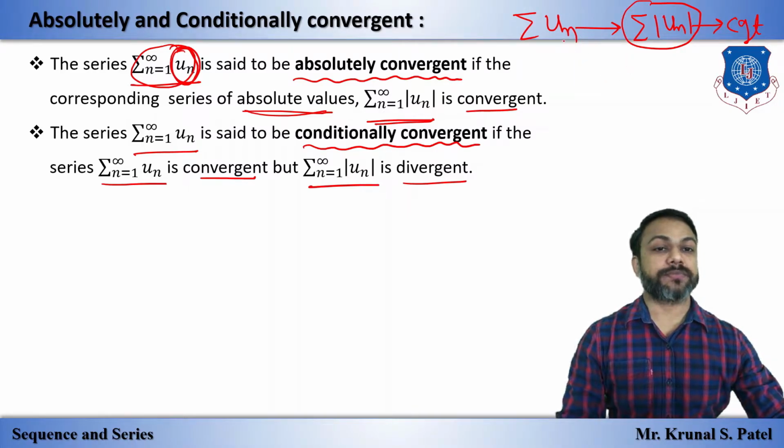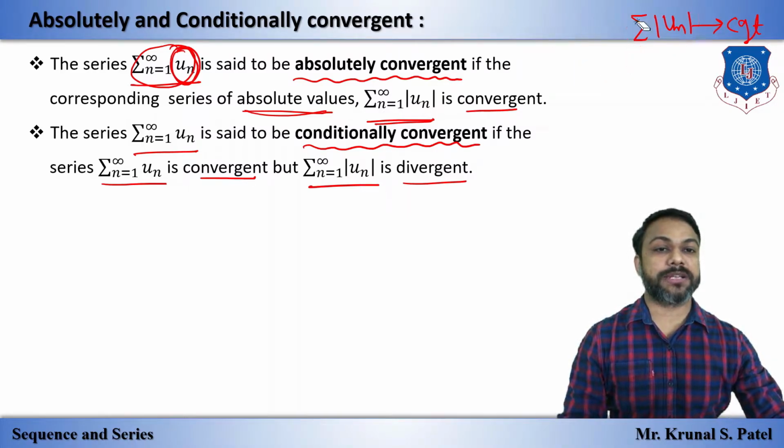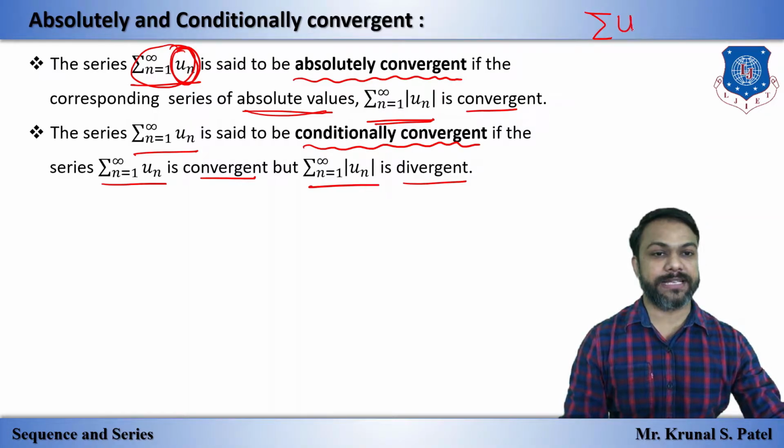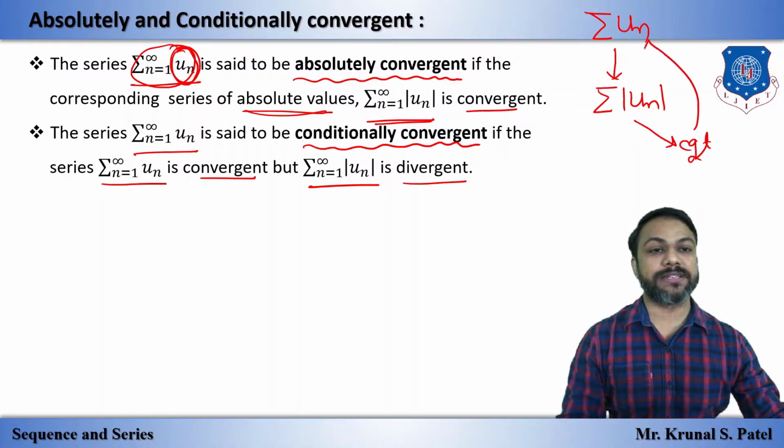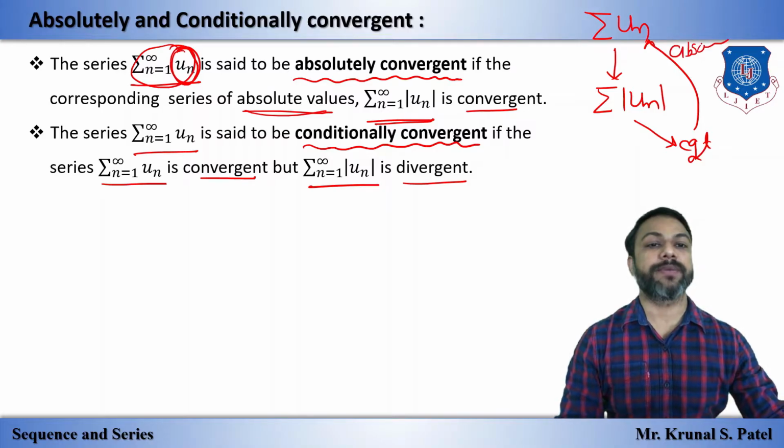I'm just giving one chart like this. This is our given series. We will find sigma of the absolute value of un. If this is convergent, then we can say that the given series is absolutely convergent.